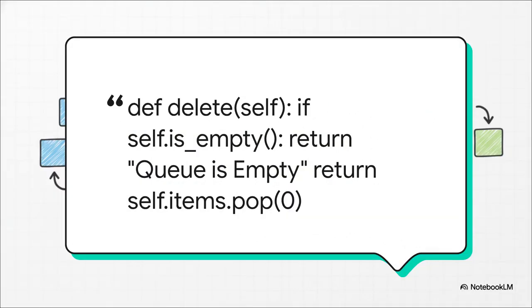Now, to take something off the queue, to dequeue, we first use that isEmpty function we made. If there's something there, we just call .pop(0). That 0 tells Python to remove the item at the very first position. And what's really cool is Python then automatically shifts every other element down one spot. It's super convenient, but again, remember that shifting can take time if your queue is massive.